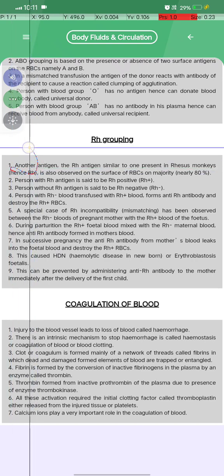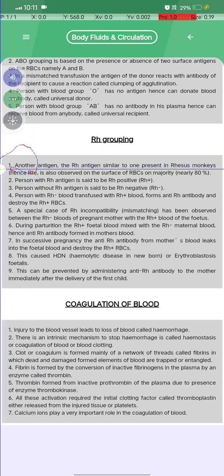After that comes what is Rh grouping. Another antigen, the Rh antigen, is similar to one present in the rhesus monkey, and hence the Rh is also observed on the surface of the RBCs in nearly 80% of humans. Second, a person with the Rh antigen is said to be Rh positive, and a person without the antigen is said to be Rh negative. Okay.